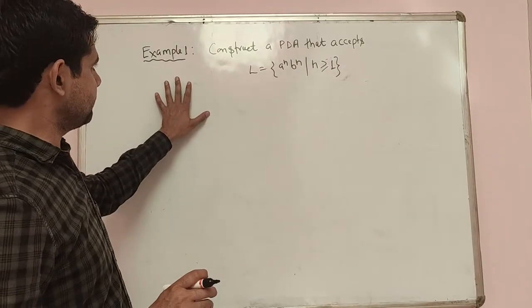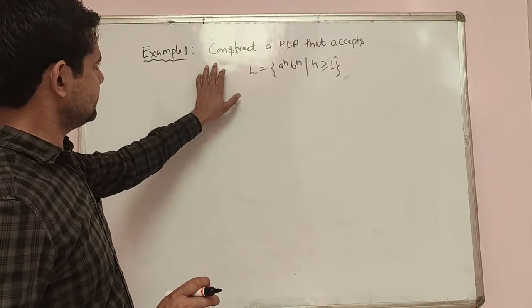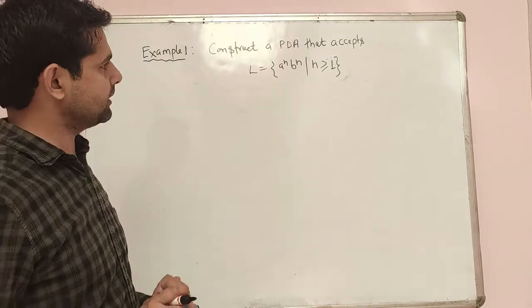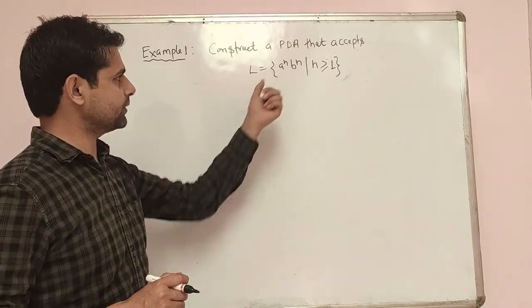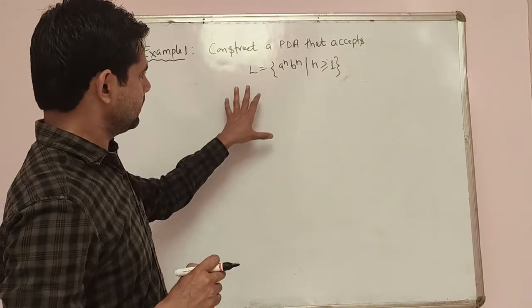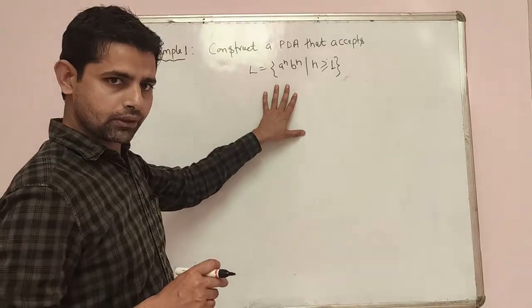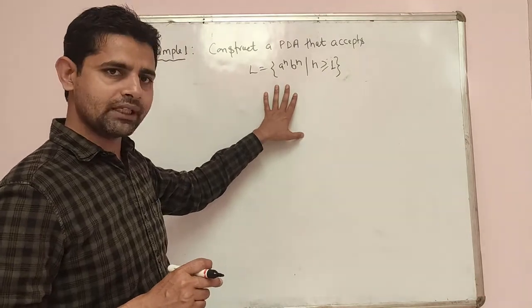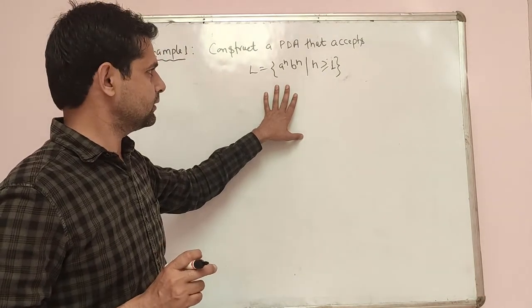Now we will consider the example. The question is: construct a push down automata that accepts L equal to A to the power n, B to the power n, n greater than or equal to 1. Right. So that language is not regular, because we cannot design a finite automata for this language.